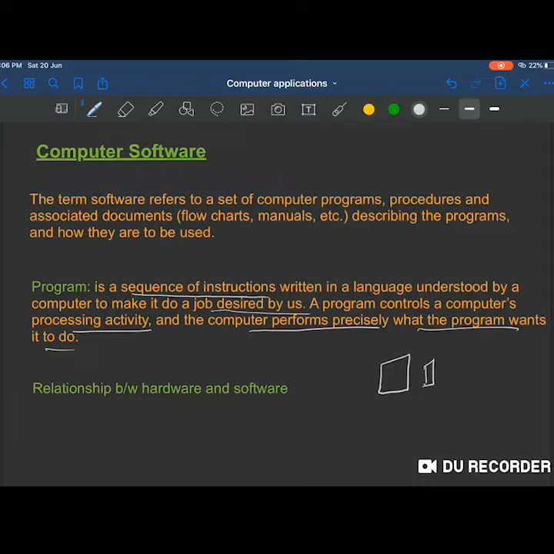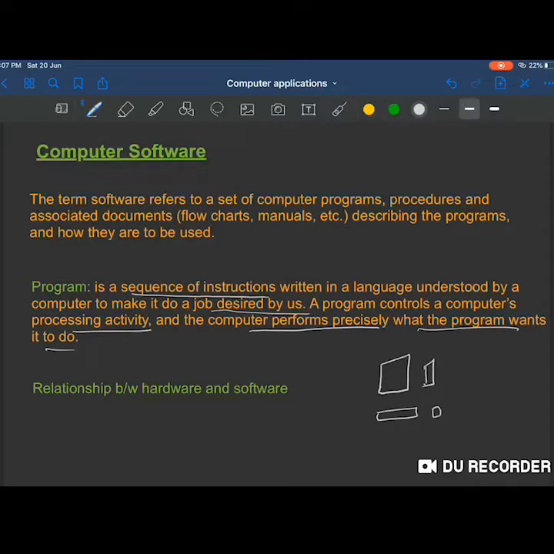Now sequence of instructions means that if this is a computer component, any of the computer component, it is not doing anything on its own, but if we are giving any input to it, for example, this is a keyboard and this is a mouse. You press any key, how will it detect what key did you press?